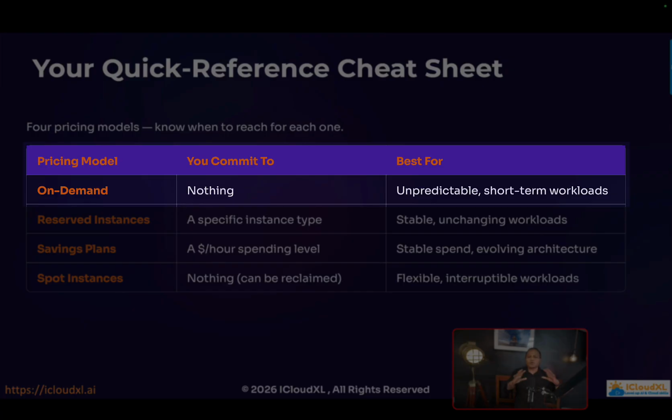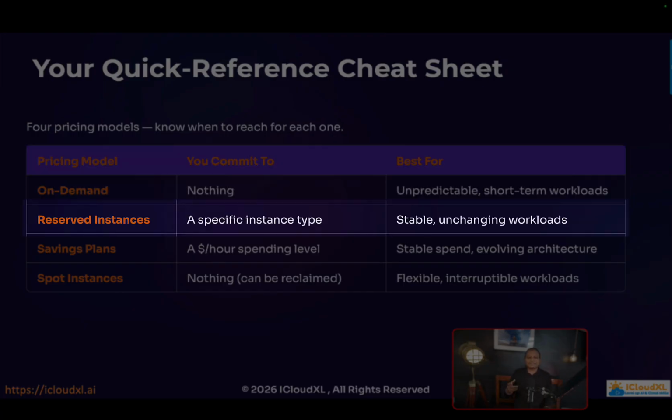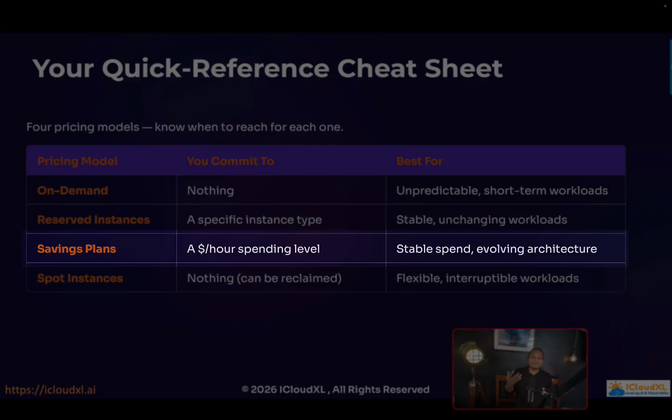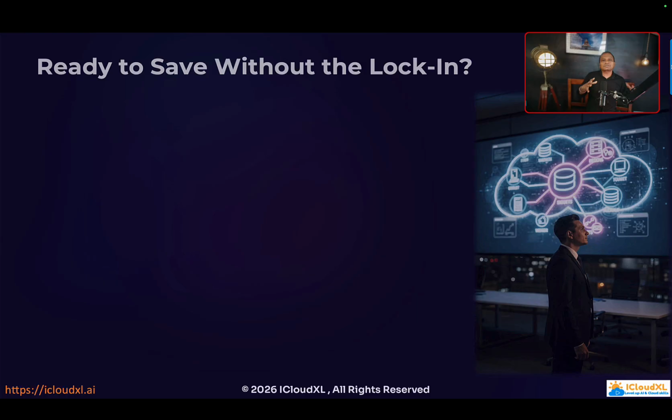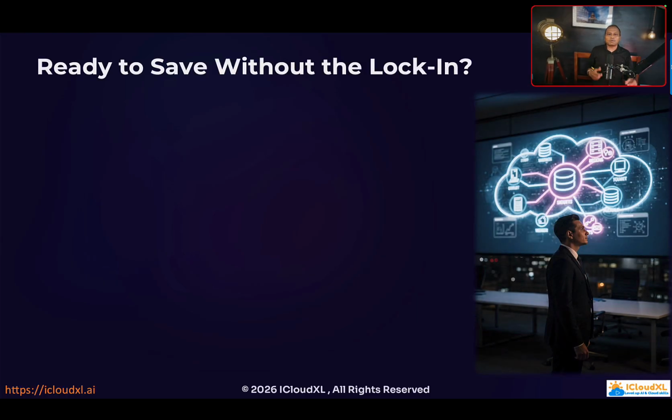For on-demand, no commitment is required. For reserved instance, for a specific instance type, you have to commit for 1 or 3 years. For savings plan, you only commit to the spending level, and then you have the flexibility to change the EC2 instance type, size and region as well. And the spot instance, always when you have an interruptible workload, only then do you go for spot instances.